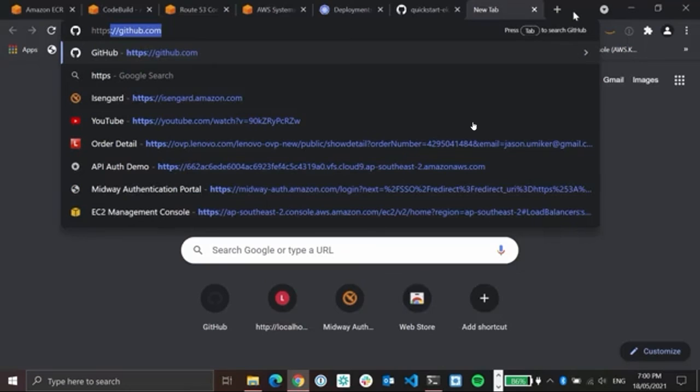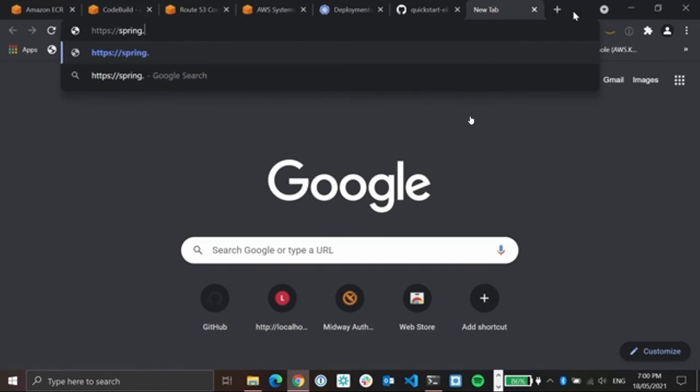Let's enter our address in the browser as spring.jasonamica.com. And sure enough, our application is up and responding. We have our TLS secured, load balanced, and containerized application successfully running on EKS in the cloud. And that concludes our demo.